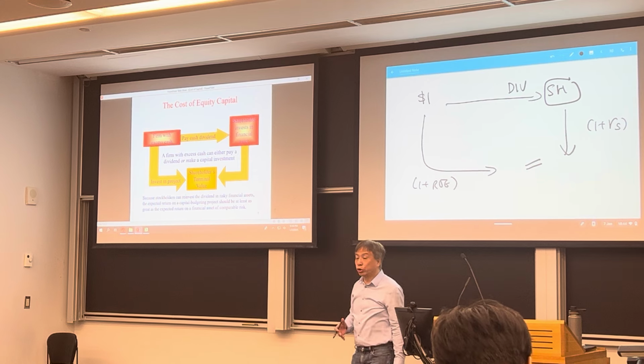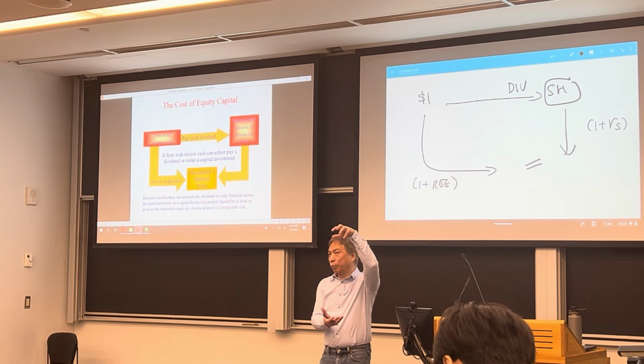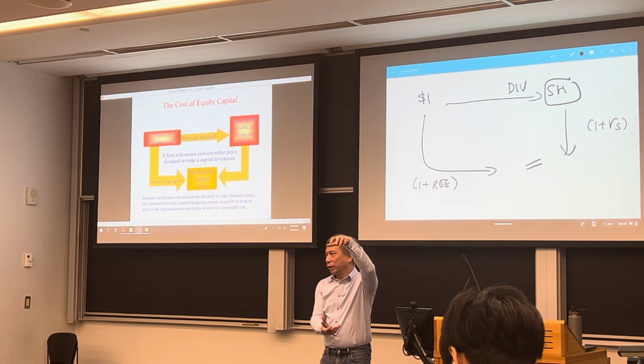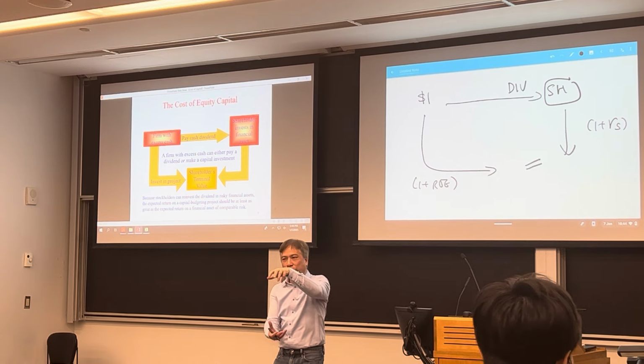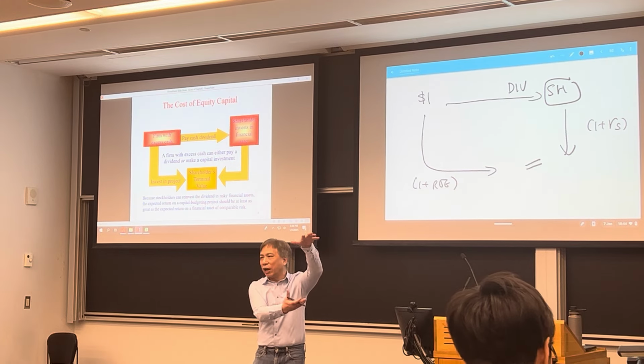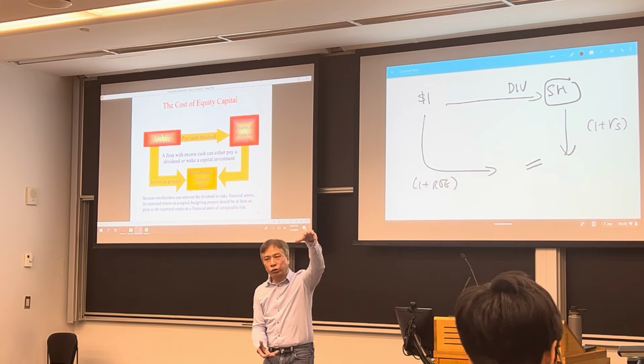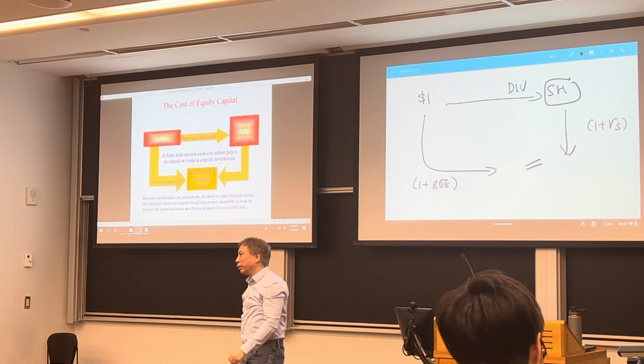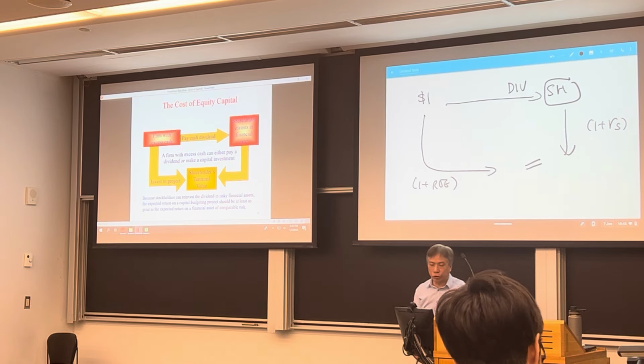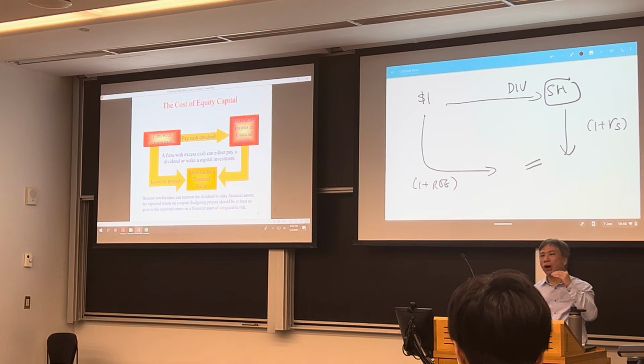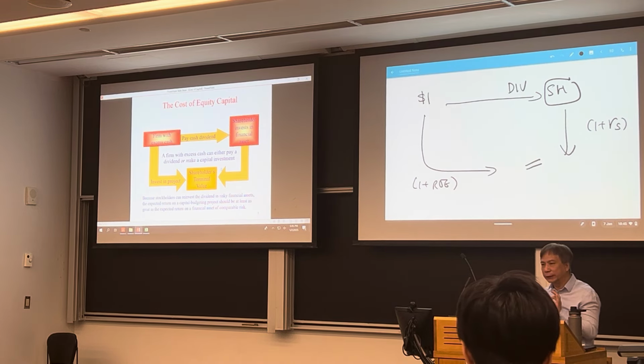Because when you choose your project, first thing you do is you pick the one with the highest return. Right? Next project will be lower return and so on. You rank all the projects according to the return, and you choose the one that gives you a high return. Okay? And then you should stop at the point when your ROE equals RS, your cost of equity.